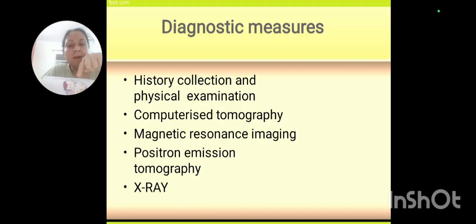Bilaterally you can see it is descending downwards. Fine. So there will be Cheyne-Stokes breathing, decorticate positioning, coma, and there will be fixed pupil.